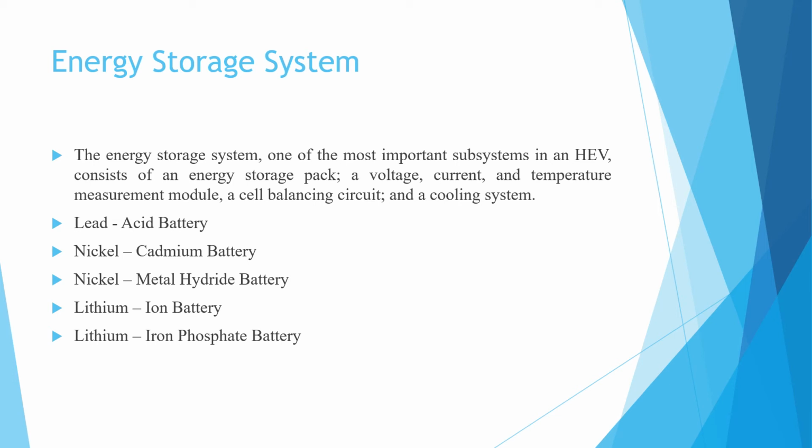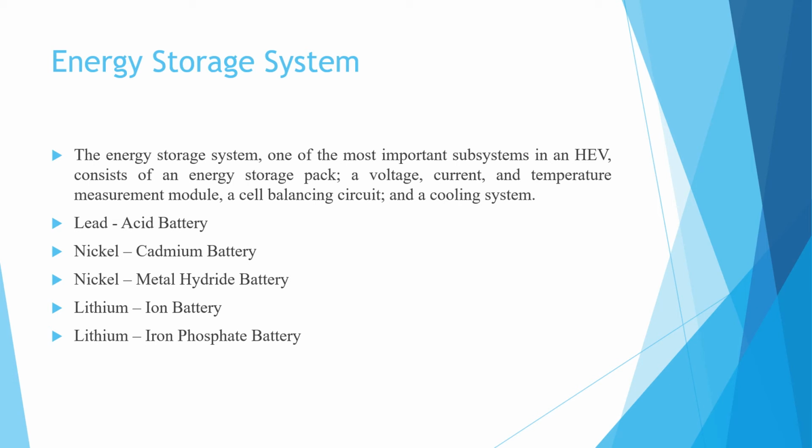First is the energy storage pack, second is the voltage, current, and temperature measurement module, then a cell balancing circuit and a cooling system.